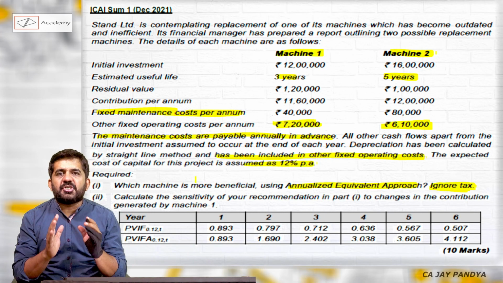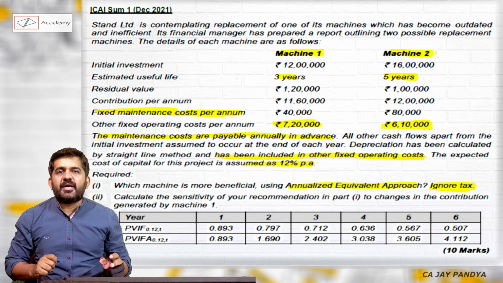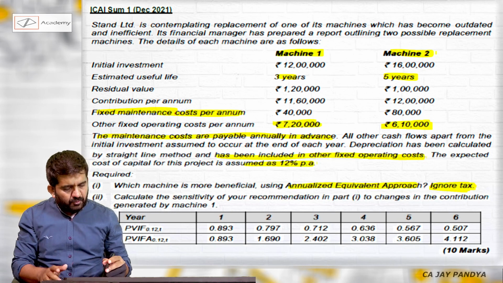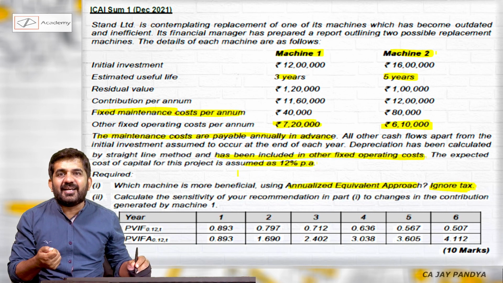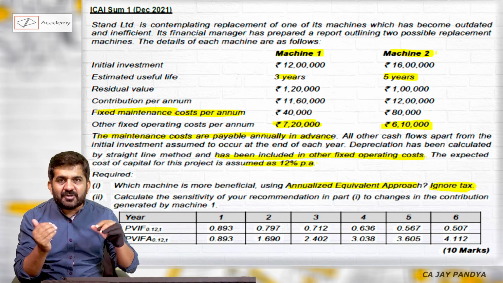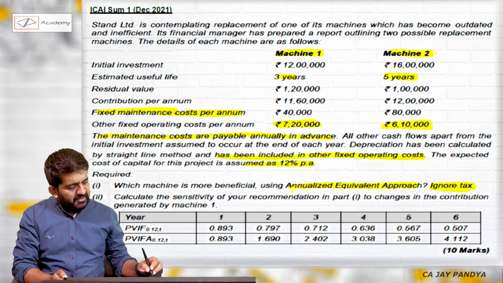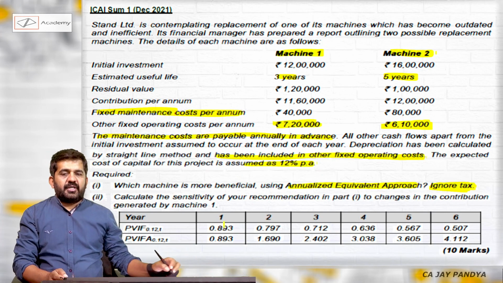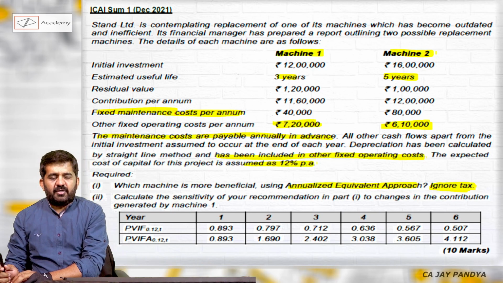Why is depreciation important in a capital budgeting question? Only one reason: to find the tax benefit on depreciation. So here depreciation is irrelevant, but we still have to find it because it is already included in the figure. Which machine is more beneficial using the annualized equivalent approach, ignoring taxation? Let me open an Excel sheet, do both the machines one by one, and find out the equalized annual NPV.